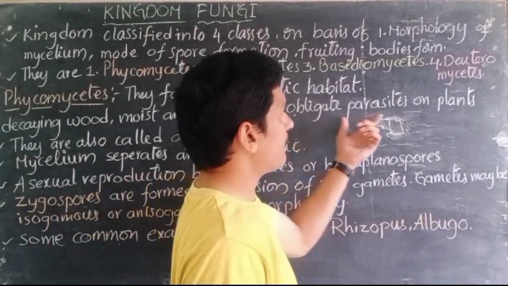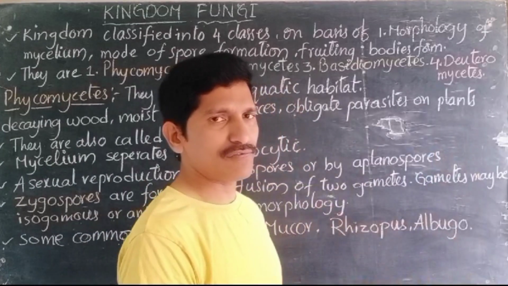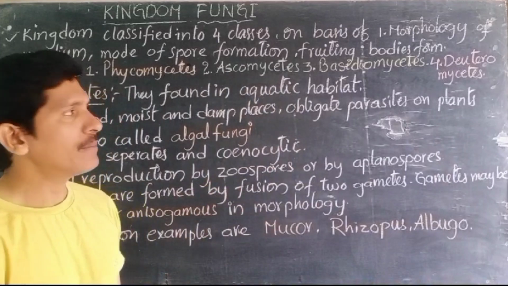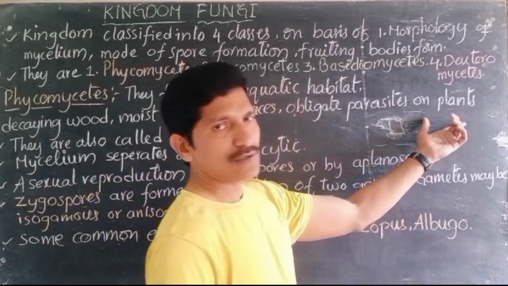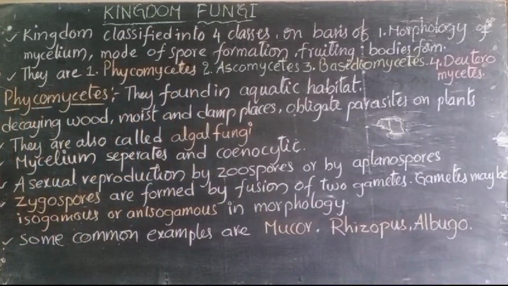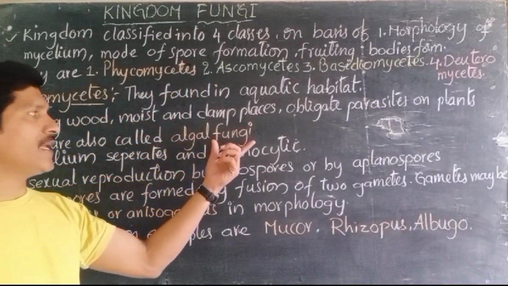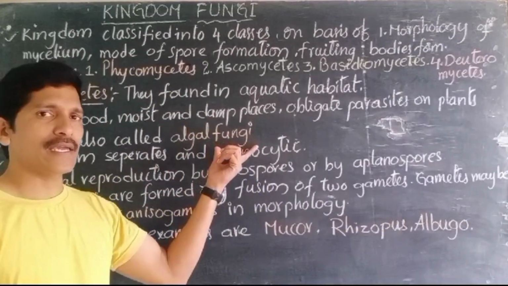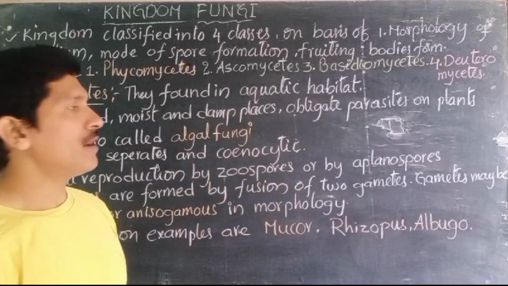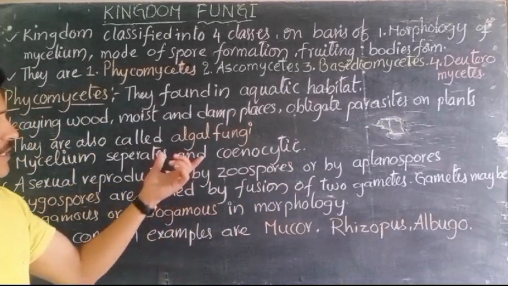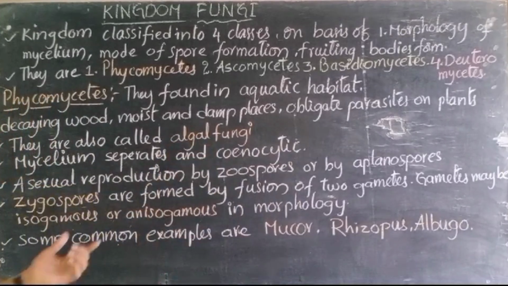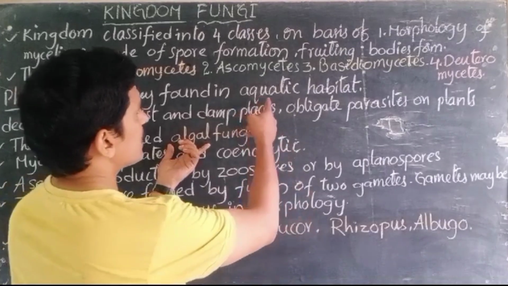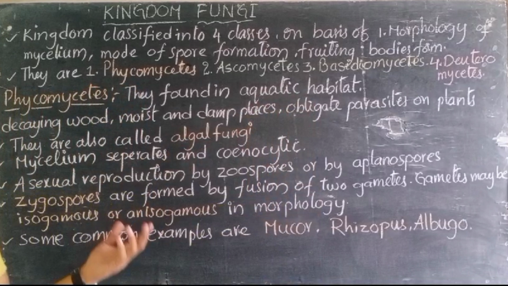Later, these are obligate parasites on plants also. They do not depend only on dead and decaying matter, but also on plants as parasites. They are also called algal fungi. Another name for Phycomycetes is algal fungi. Algae are self-food-preparing organisms, but these are called algal fungi because algae are mostly present in water, and these are also aquatic habitats.